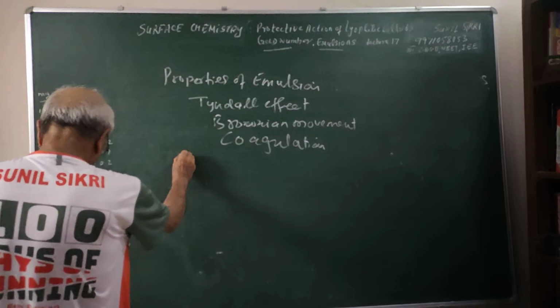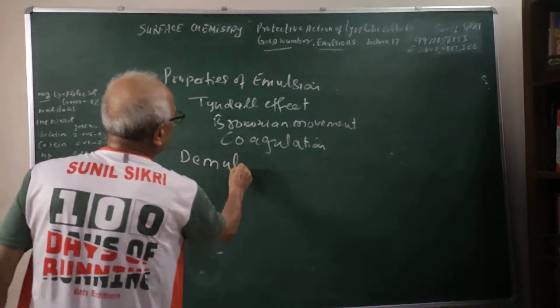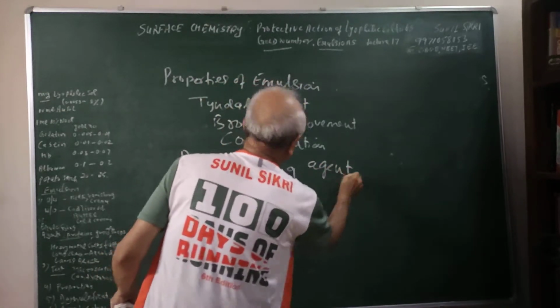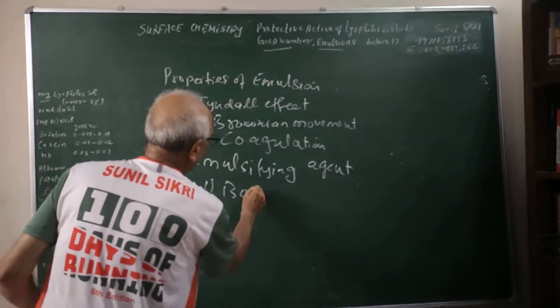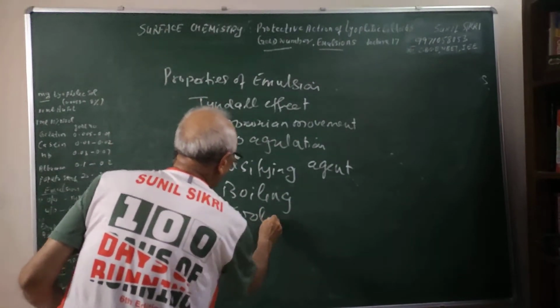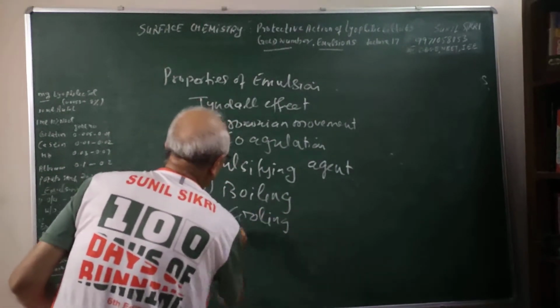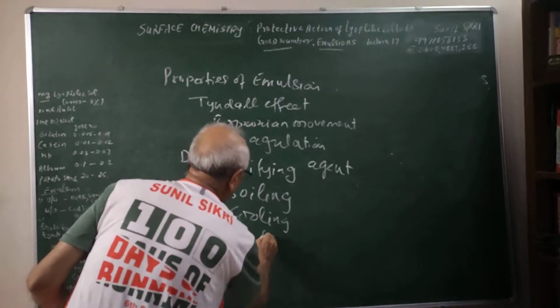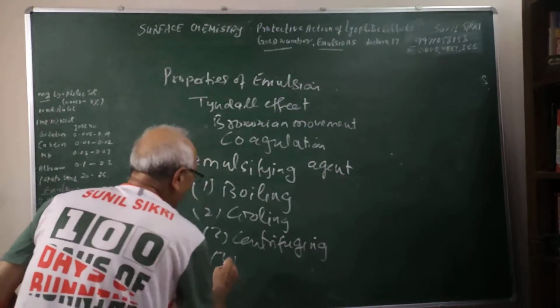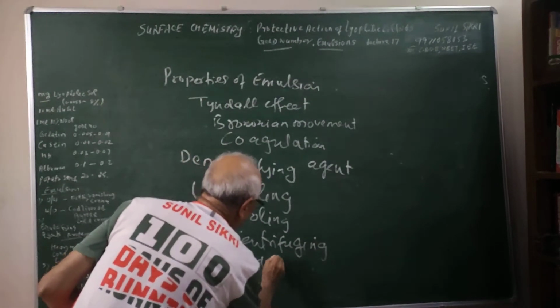Now what are the demulsifying agents? Demulsification can be done by boiling, that is heating, by cooling, by centrifuging, and also by addition of electrolytes.